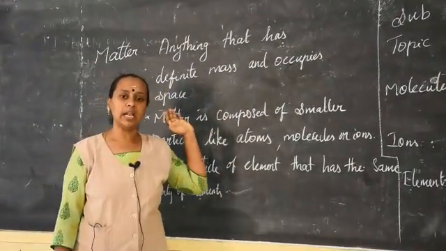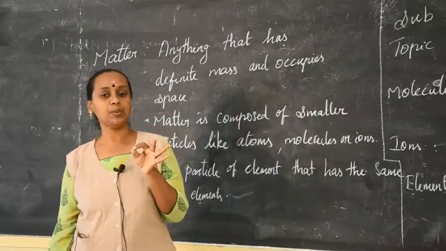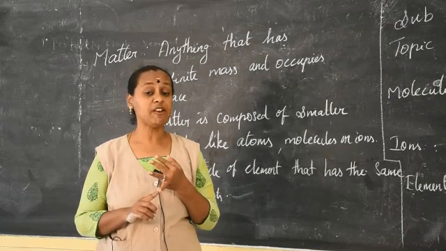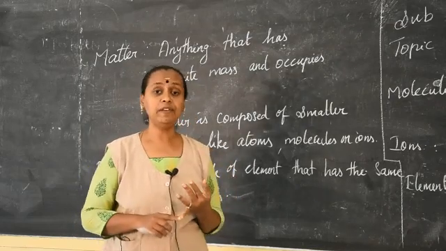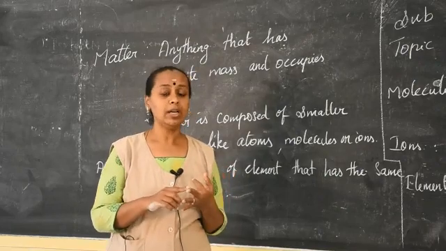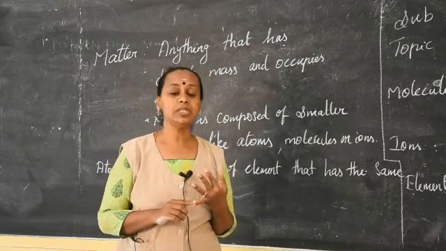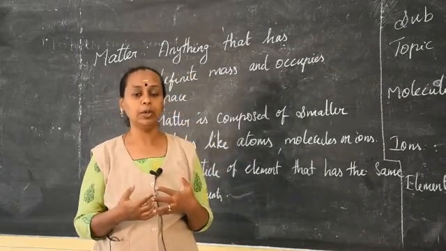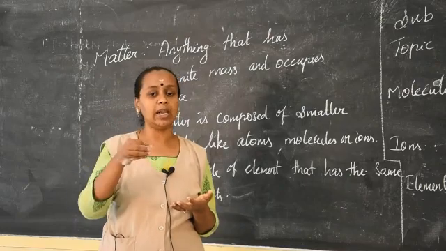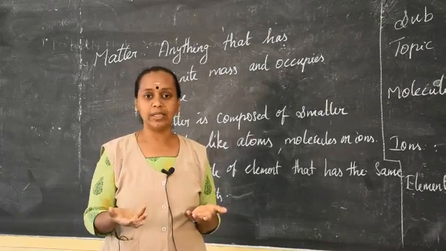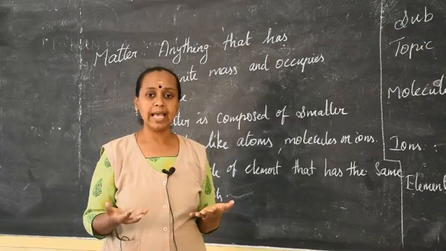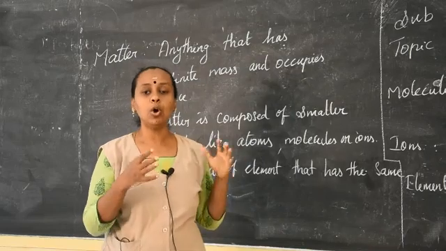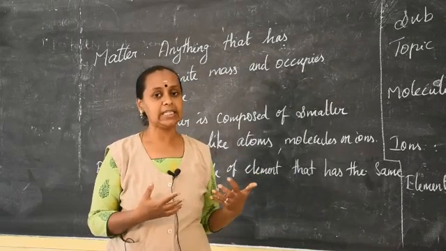We have studied in our lower classes that matter has three states: solid, liquid and gas. We have three states of matter that we use in our daily life. For example, the vessel we use is matter which has some mass and occupies space. And if you pour some liquid like water or oil into the vessel, that liquid is also a kind of matter. Gas also can occupy space and it also has some mass. So all these are what we call the three states of matter.